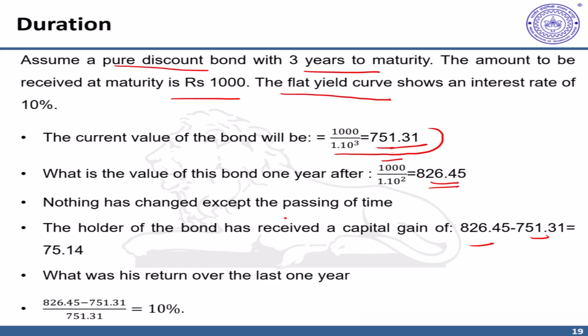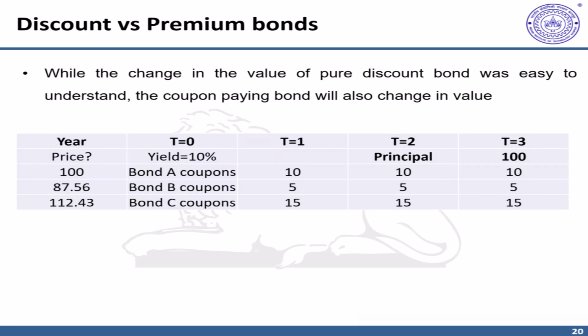If you want to calculate the return, there is no coupon in this bond. So the only return that he gets is this capital appreciation, which is 826 minus 751 upon 751, which is 10%. So in the last 1 year, he or she has received a 10% return, which was expected because the yield of the bond is also 10%, which is unchanged. So it was easy to understand the changes in bond value over life for a pure discount bond.